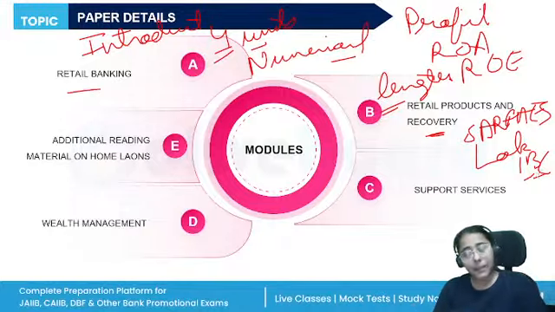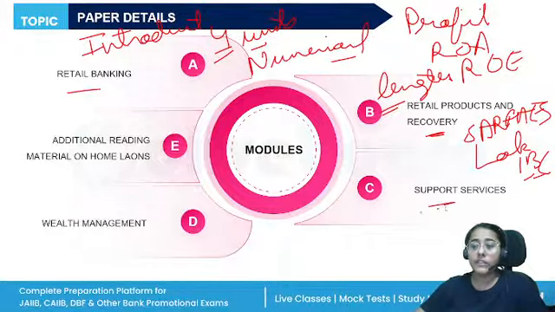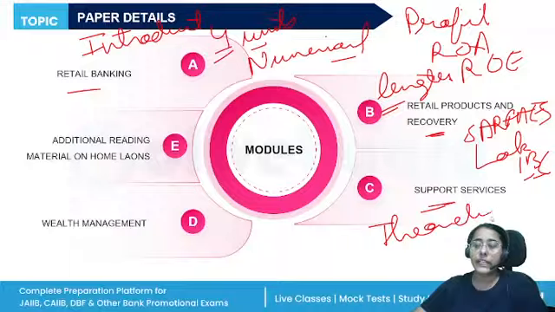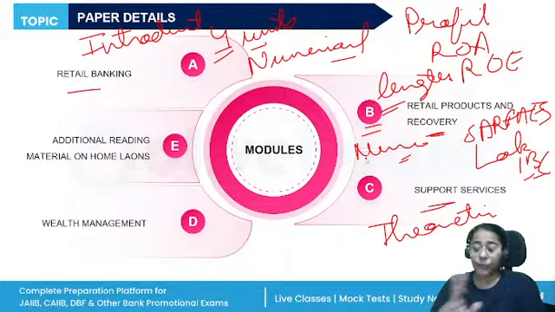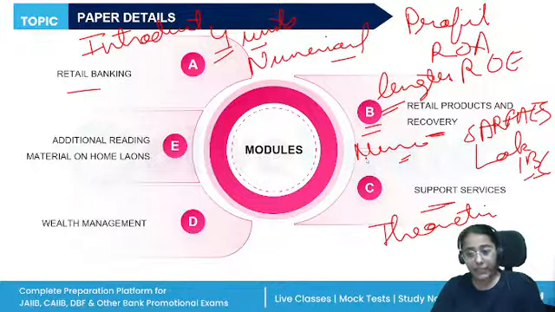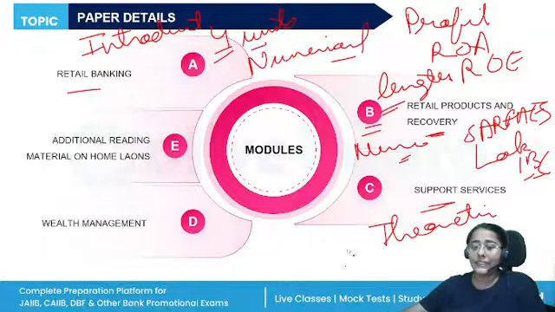Module B also has the credit card part, in which you have another numerical: calculating the minimum amount due, calculating the annualized percentage rates, the effective APR, how many days the balance has remained overdue, and what the total interest on the total bill will be. These questions are also asked. Again, a minimum of 2 to 3 numerical questions will come from the credit card part. Then module C is comparatively easy. It is the support services, completely theoretical, rather easy.